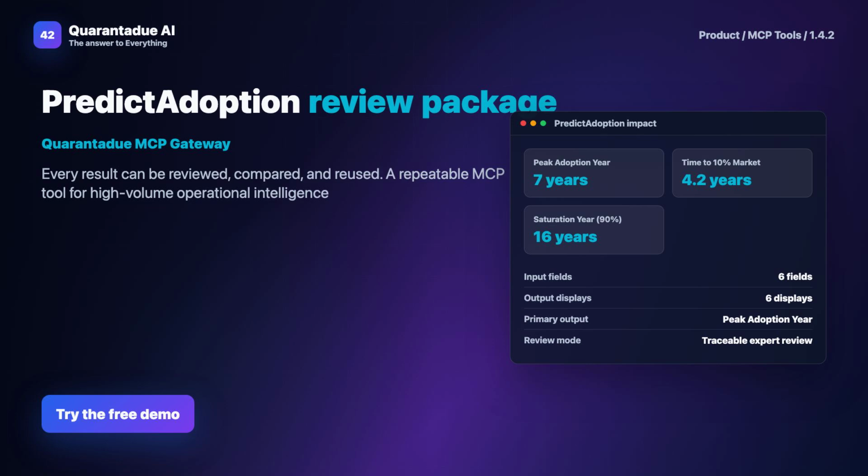In summary, PredictAdoption helps product teams forecast adoption accurately by leveraging macro forces. It saves time, reduces uncertainty, and supports strategic planning.